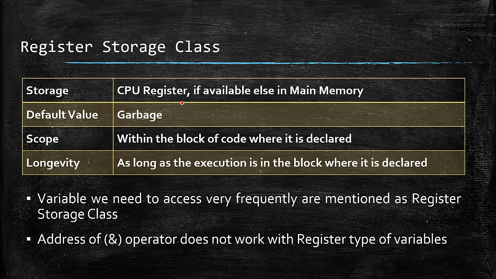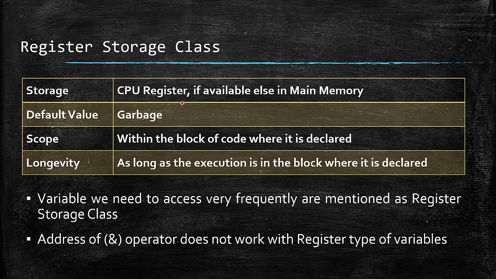So what kind of variable are we going to declare as register storage class? The variables which are frequently accessed will be in the CPU register. Why? Because CPU registers are the nearest memory unit to the CPU.